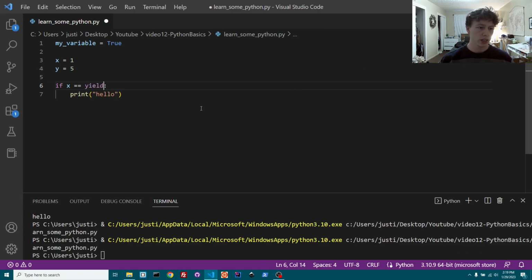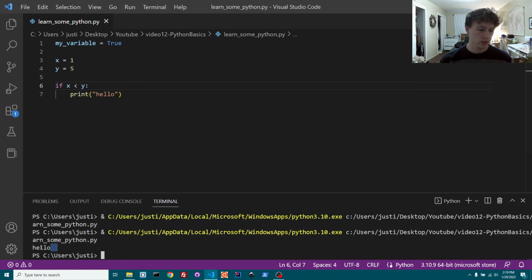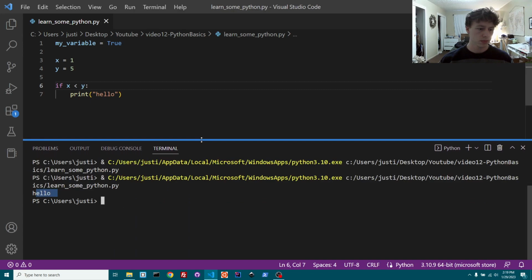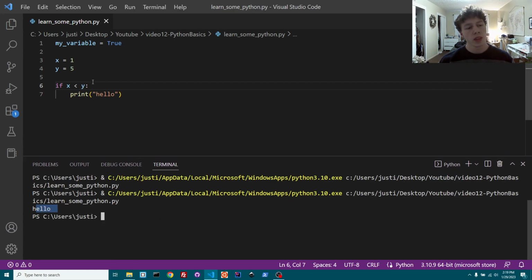Obviously x doesn't equal y because x is 1 and y equals 5. But if you were to say something like if x is less than y, and then we run it, it's going to print hello down here. I'll move this up a little bit. So that's just how conditionals work.